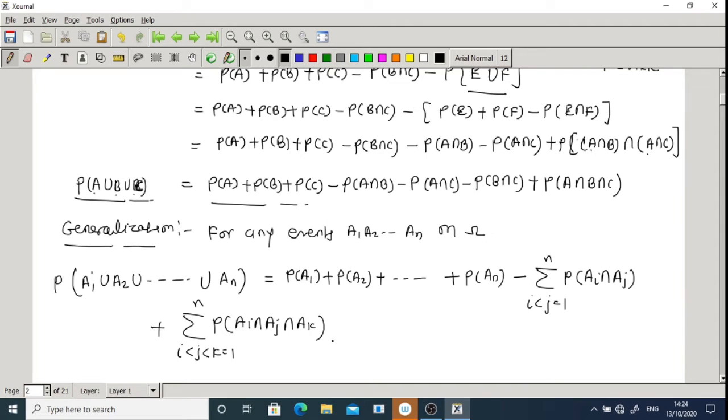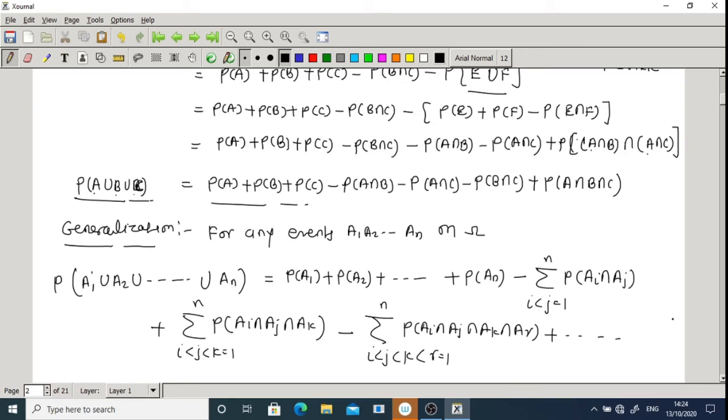And for four terms I can write the summation over I less than J less than K less than R going from 1 to N of P of AI intersection AJ intersection AK intersection AR,